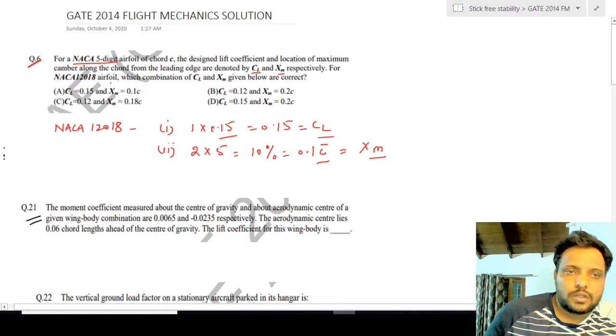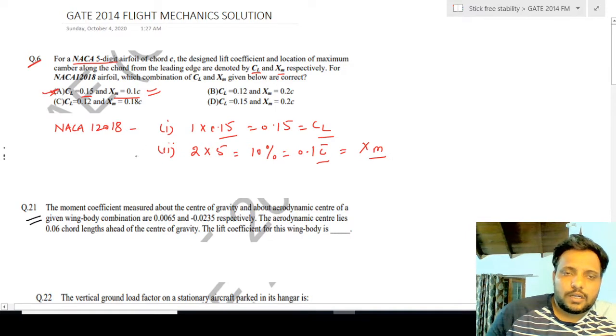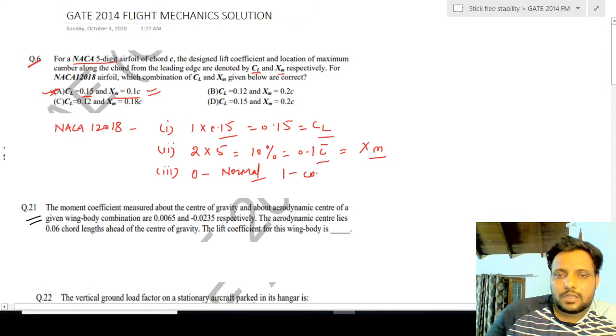If I look at the options, you can see option A, CL equal to 0.15 and XM equal to 0.1 C, is the correct option here, but we can discuss other digits also. The third digit, if it is 0, means it is a normal, conventional airfoil, and if the third digit is 1, it is a reflex airfoil.